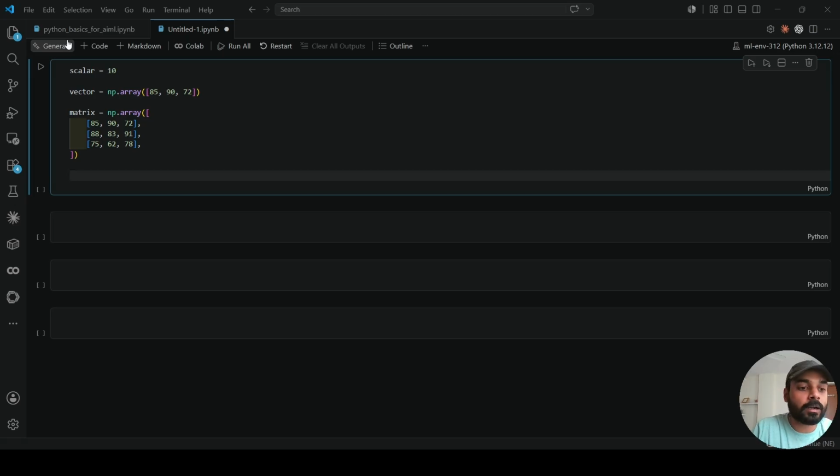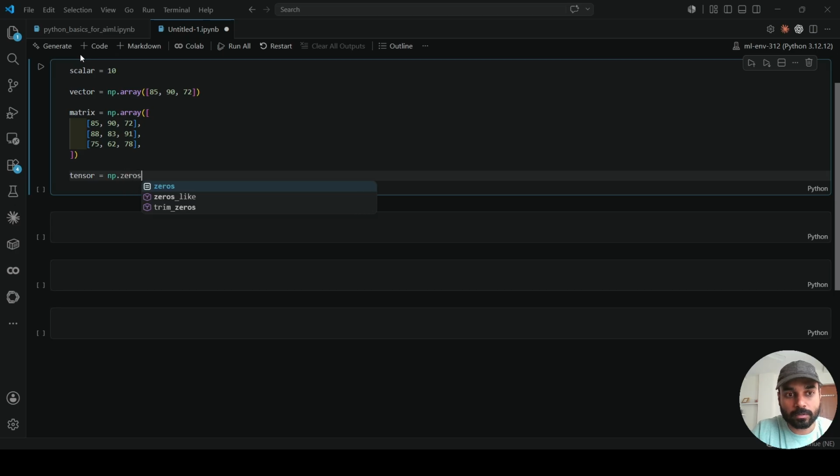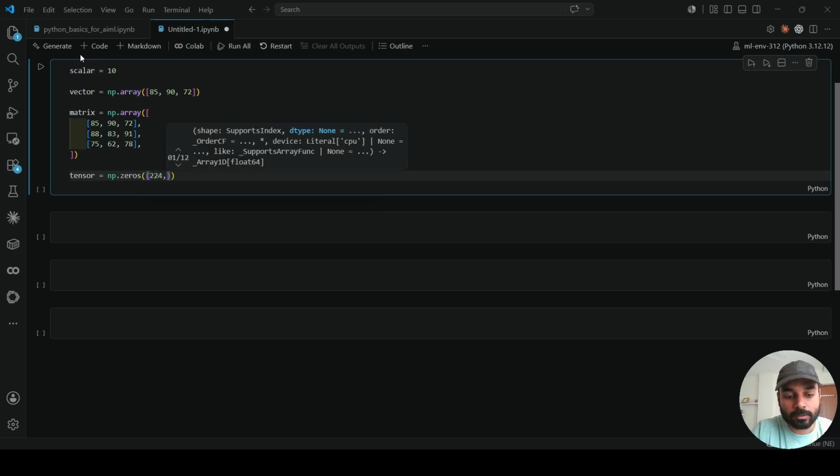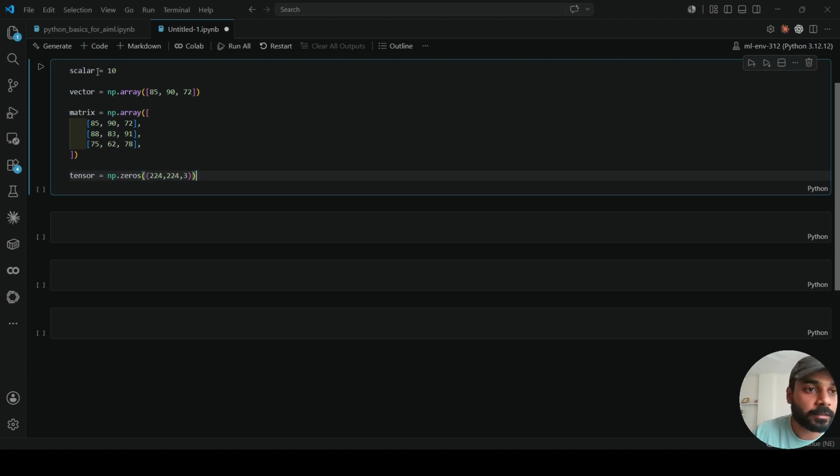And a tensor can be something like zeros with the shape 224 by 224 by 3. It can have any values, but for simplicity's sake, we are taking zeros. np.zeros. Okay, so this is a scalar, this is a vector, this is a matrix, and this is a tensor.